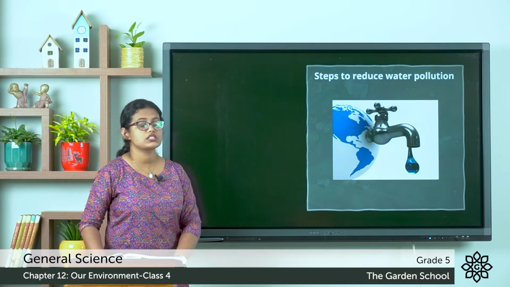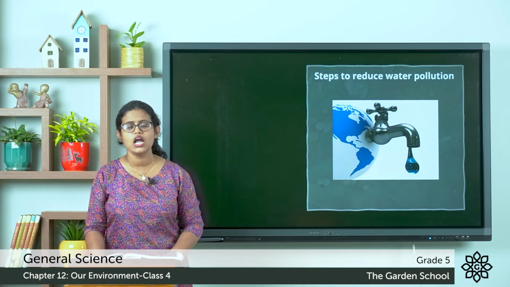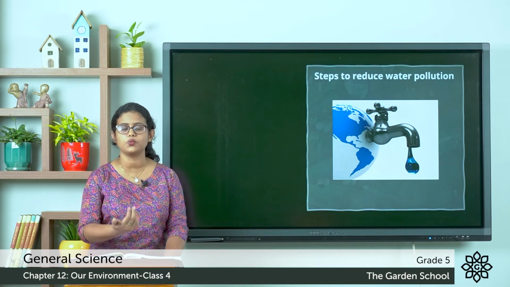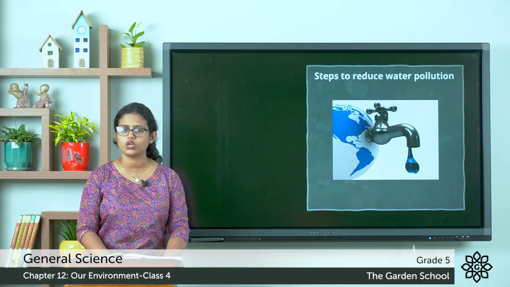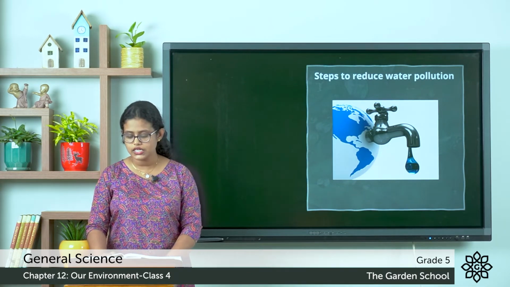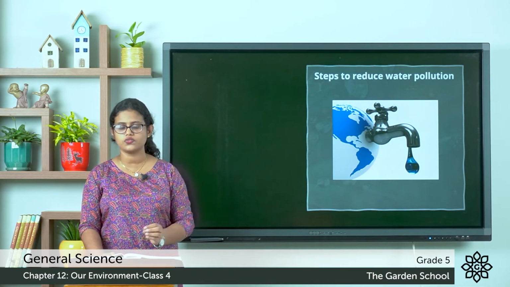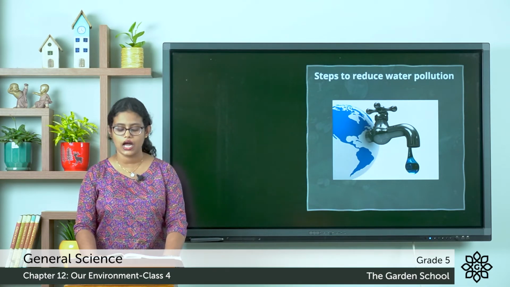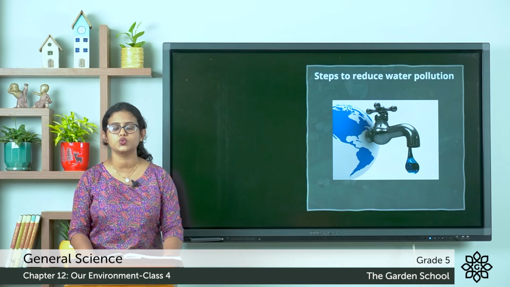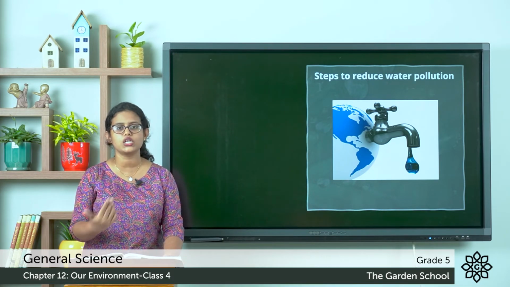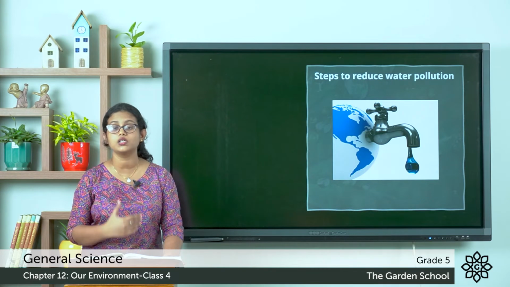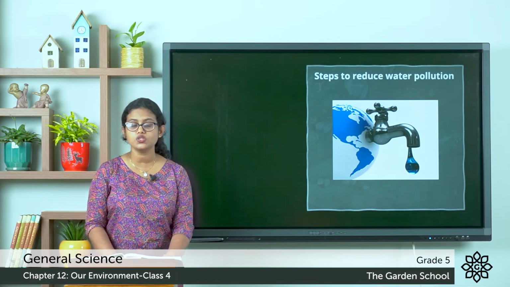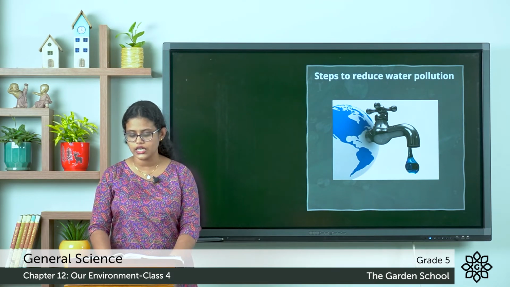The next is steps to reduce water pollution. How can we reduce water pollution? What are the different steps that we can take in order to reduce water pollution? The first thing is that the waste that is discarded from the industries must be treated in the waste treatment plants before it is discharged into the water body. When it is discharged into the water body, what happens? It pollutes the water.